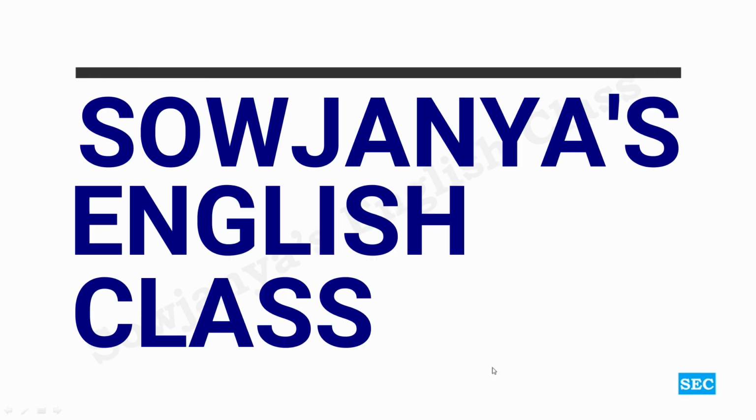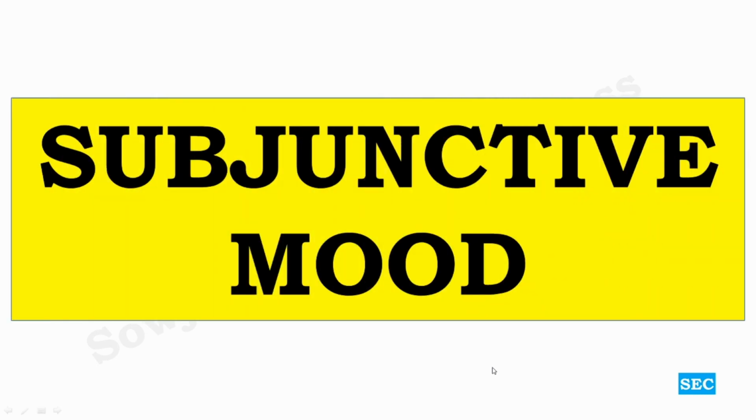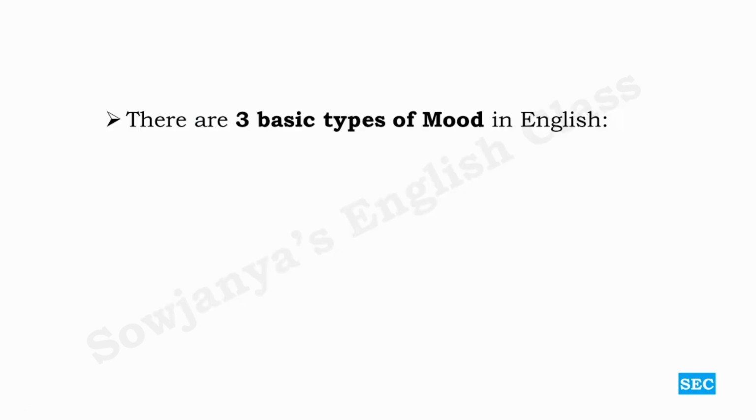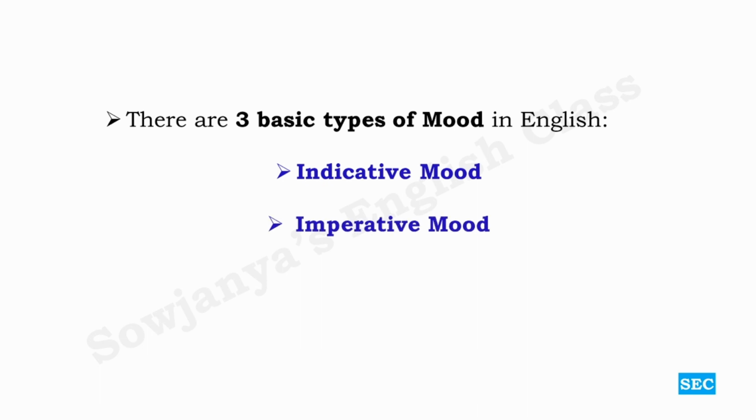And in today's class, we are going to learn about a very interesting topic of grammar, that is subjunctive mood. There are three basic types of mood in English language. Mood is nothing but tone of the sentence, either written or spoken. So there are three basic types. They are indicative mood, imperative mood, and subjunctive mood. Let us see what they are.